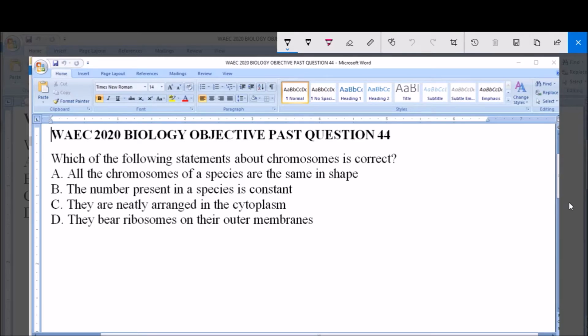A. All the chromosomes of a species are the same in shape. B. The number present in a species is constant. C. They are neatly arranged in the cytoplasm. D. They bear ribosomes on their outer membranes.